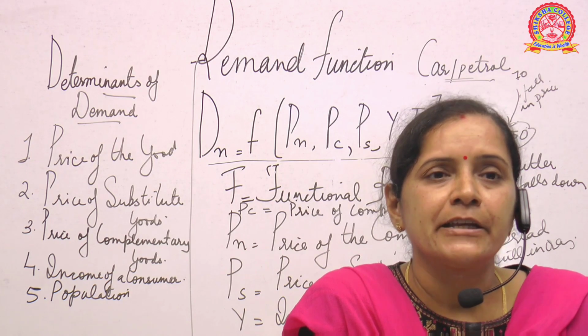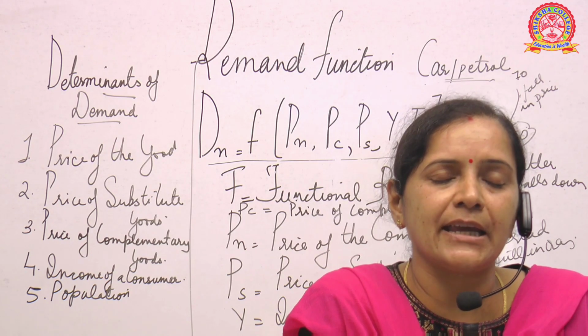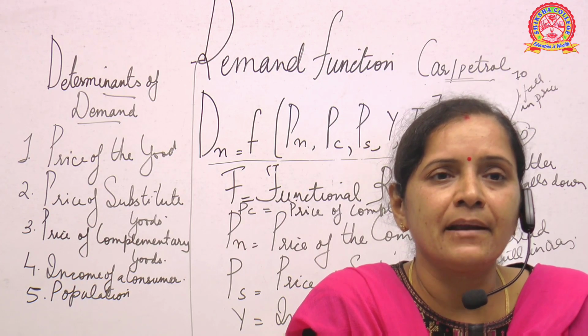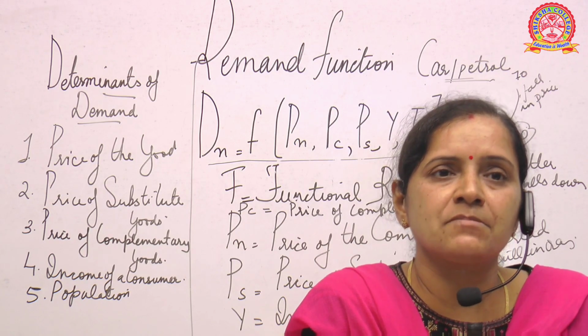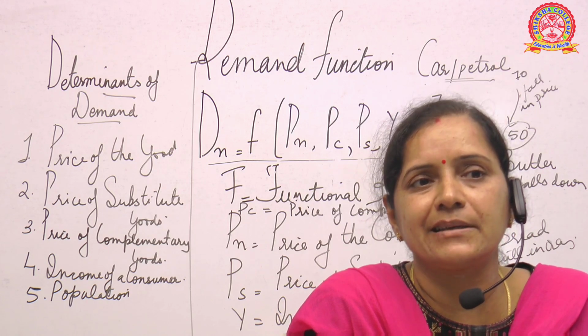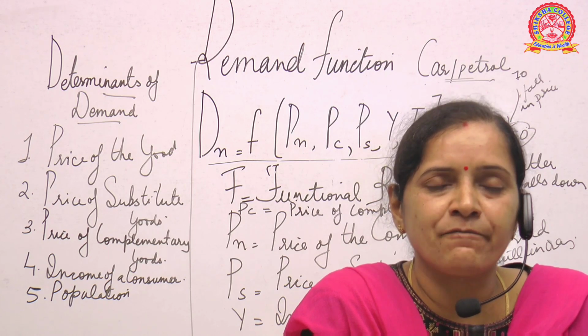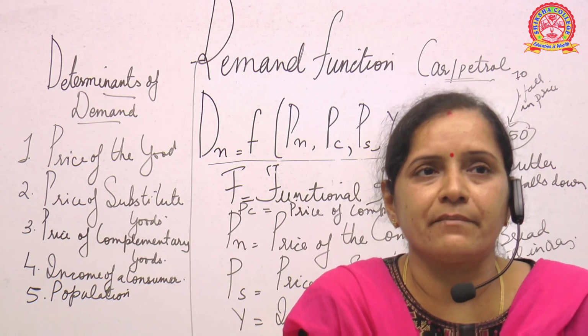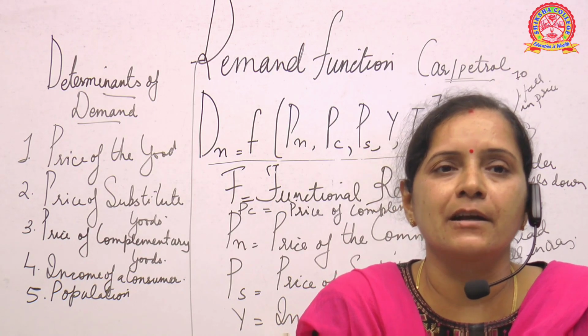Why? Because the population is growing. So with the increase of the population, or the increase of the people, what will happen? Consumption is more. Consumption is more means demand will automatically increase. So the size of population, or the number of people residing, will also determine the demand of a particular commodity.